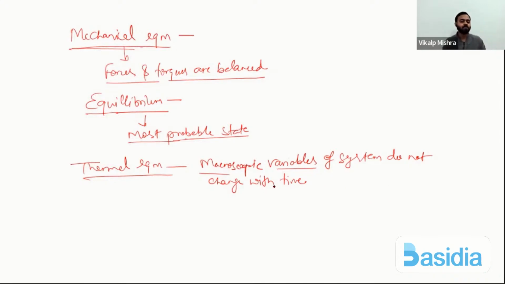That means if we have a system consisting of a gas, it has some pressure, volume and temperature: fixed pressure, fixed volume and fixed temperature. If that is not changing, then we say that system is in thermal equilibrium. So the macroscopic variables of the system do not change with time. I'll give you an example.